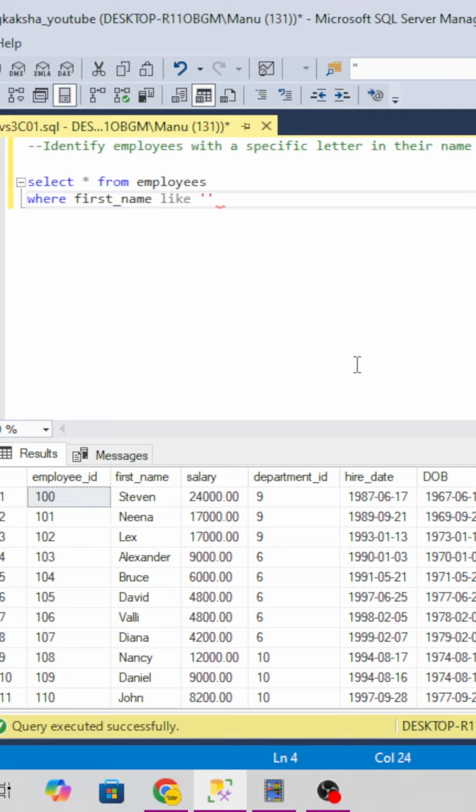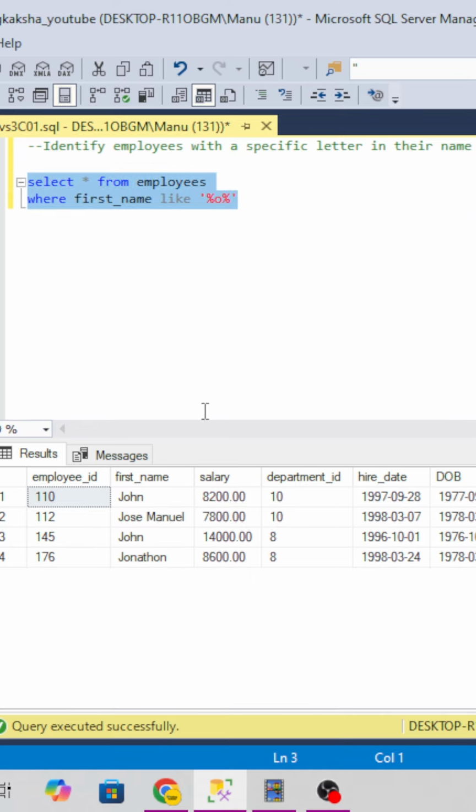So if we have to find a name with a specific character at any place, not in the beginning and not at the end, then we can use the percent symbol in the beginning and at the end, and pass the letter. Suppose we search for the letter o anywhere, in the beginning, between, anywhere. Then we fetch those employees. So we can see John, Joss, then again John and Jonathan, where o is in between, not at the beginning, not at the end.